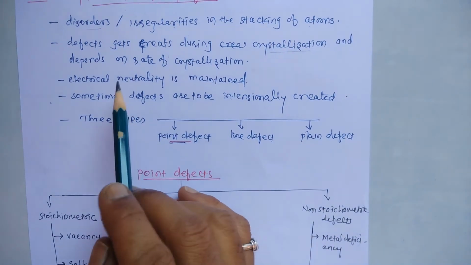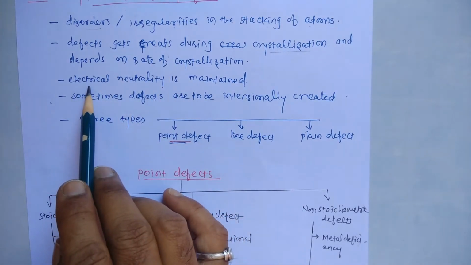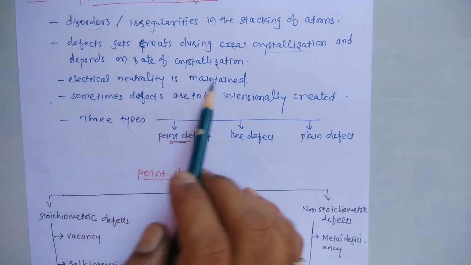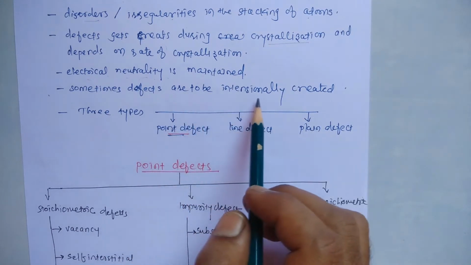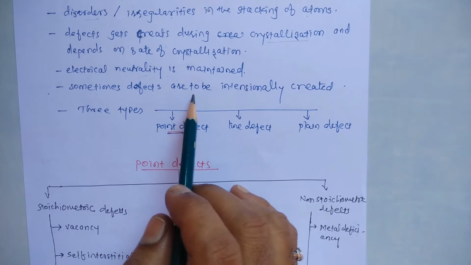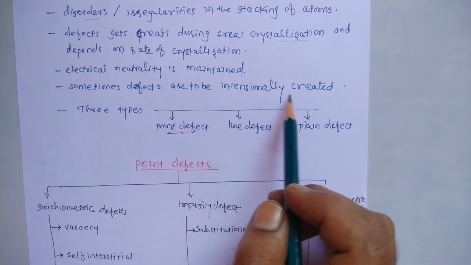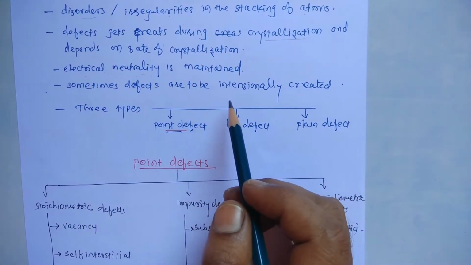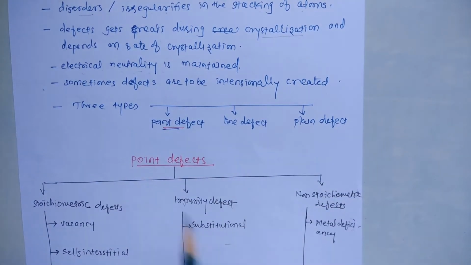Now, in spite of the crystal defects, the crystal is electrically neutral, or electrical neutrality is maintained. That is important. Sometimes defects are to be intentionally created. See here, sometimes defects in the crystal or metallic crystals are intentionally created to manipulate the properties which have different uses.